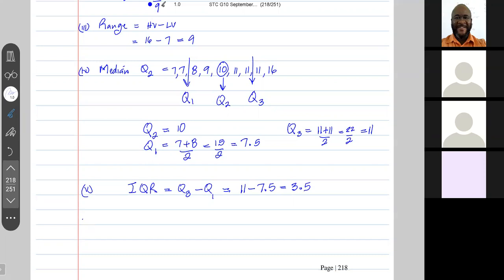And lastly, SIQR is Q3 minus Q1 divided by 2. This is 3.5 divided by 2. This is 1.75. I think it's 1.75. Yes, 1.75.